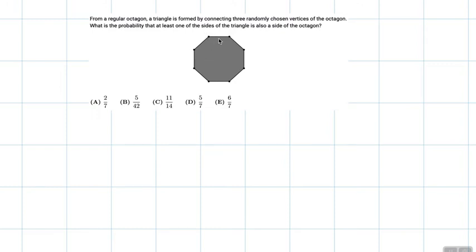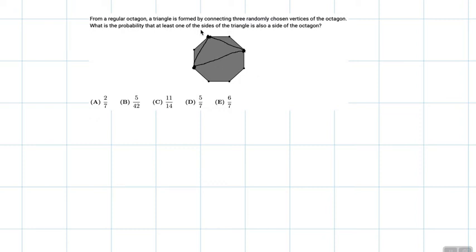So a case when a side of the triangle is not going to be a side of the octagon is when the vertices are not adjacent to one another. What I mean by that is this vertex and this vertex are adjacent. So if we pick this one that's not adjacent and then another that's not adjacent to both, like this vertex, connect them like this, we see that none of the sides of this triangle is a side of the octagon. However, if we chose two vertices that were next to each other, that side of the triangle would be a side of the octagon.